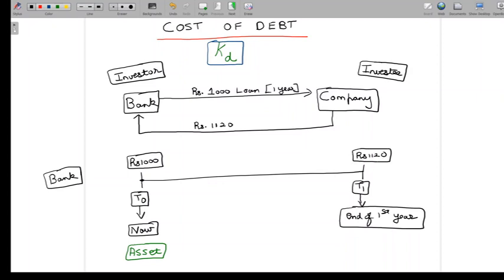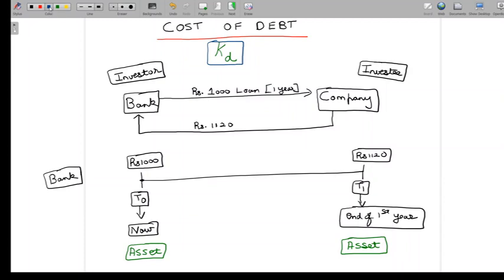As soon as the bank has received 1120, we can say that the bank has 1120 of cash with it, 1120 of money with it, and this is also an asset. So at T0, the bank has an asset, and at T1 also the bank has an asset. At T0, the asset value is 1000, and at T1, the asset value is 1120. Though the bank has an asset at T0 and also an asset at T1, we can see that the value of the asset is different at T0 and at T1.